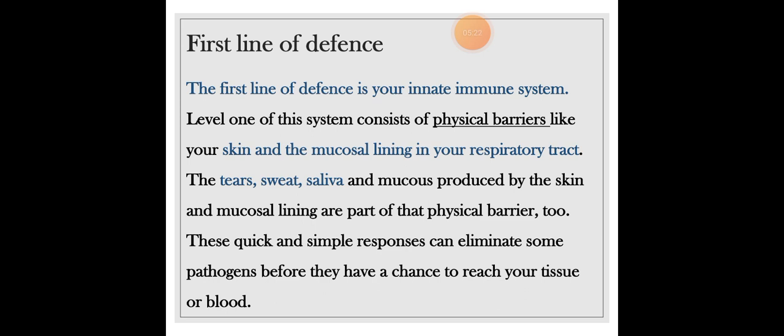So, the tears when we cry, the sweat, like when it's too hot, and the saliva that's produced by our mouth, all that, and the mucus is well produced. Now, it's produced by the skin and the muscular lining of our body. They are a part of the physical barrier as well.